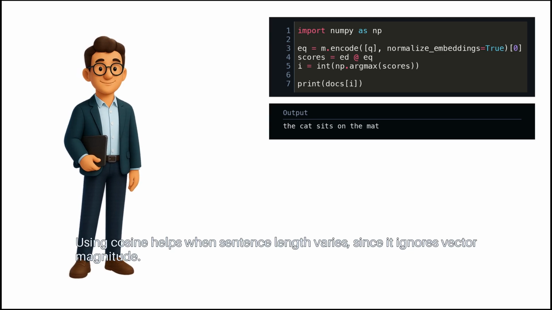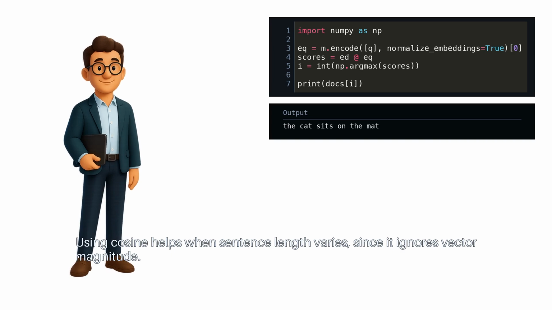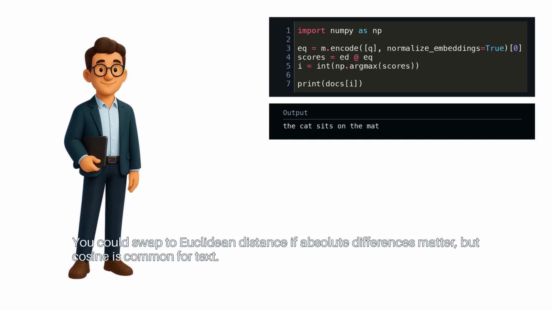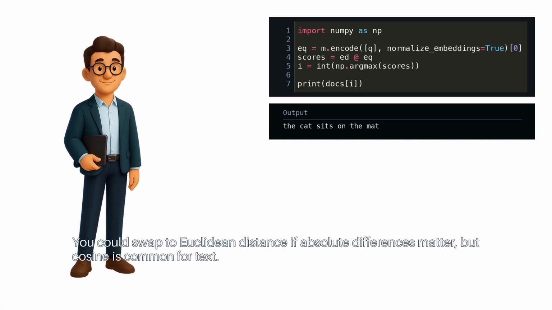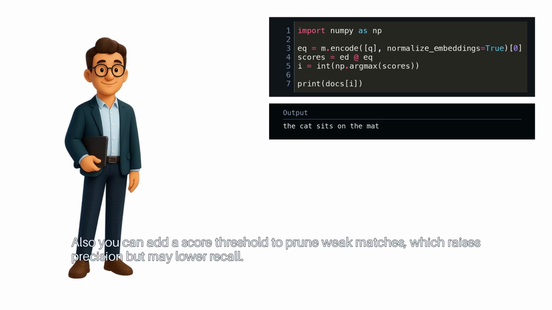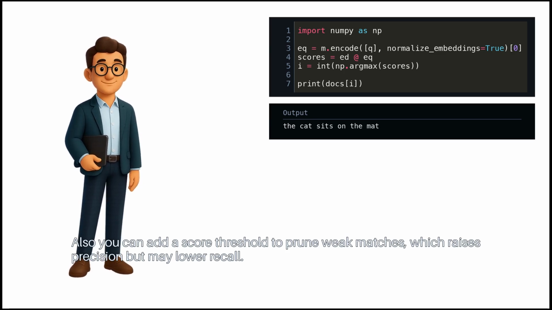Using cosine helps when sentence length varies, since it ignores vector magnitude. You could swap to Euclidean distance if absolute differences matter, but cosine is common for text. Also, you could add a score threshold to prune weak matches, which raises precision but may lower recall.